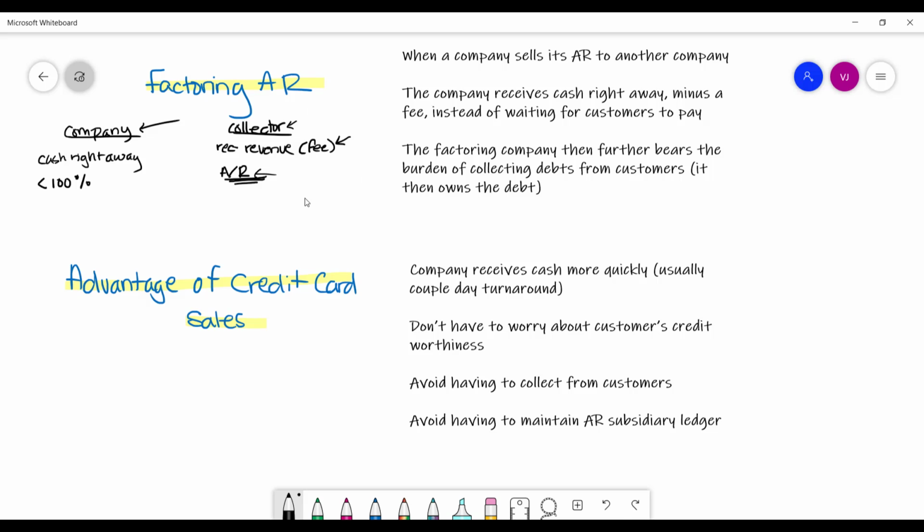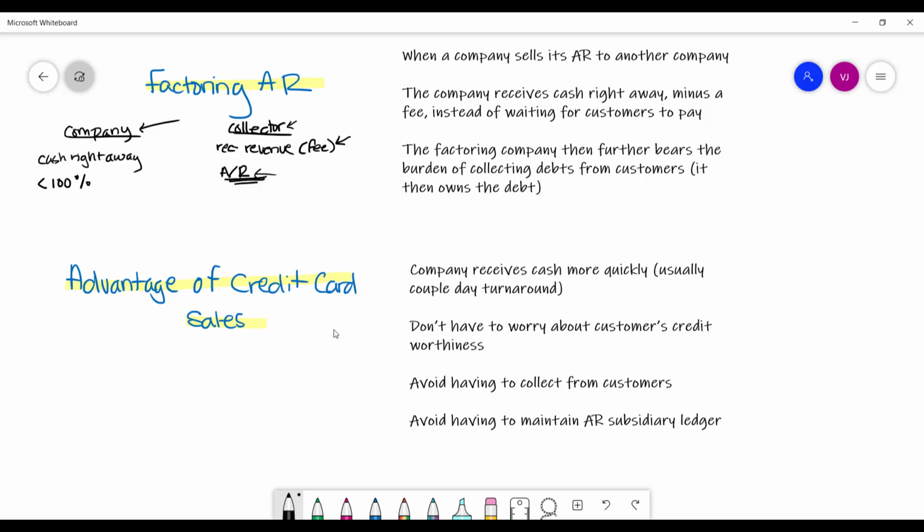With factoring, you still have an accounts receivable subsidiary ledger that you have to maintain because you yourself are extending credit to the customer, but when you sell those receivables, it's the company that you sell it to that has to worry about collections. Factoring is also not free. You pay a fee. Credit card sales, there is no accounts receivable subsidiary ledger you have to worry about because you're not extending credit at all to customers. You don't have to worry either about collecting from customers. The only downside is that there is a fee involved.